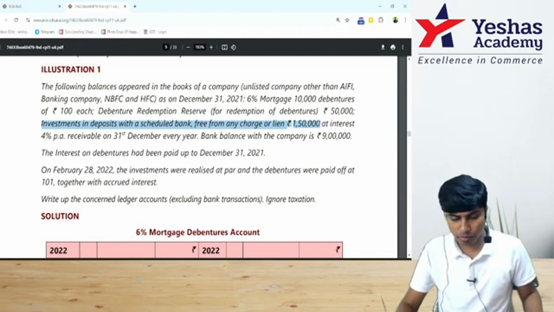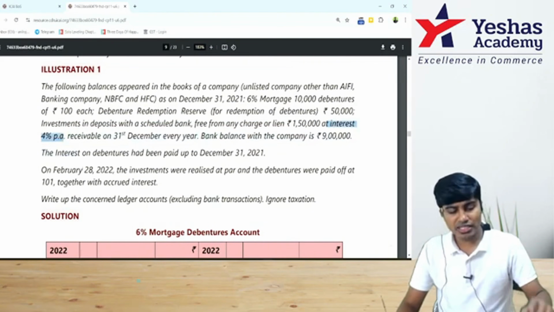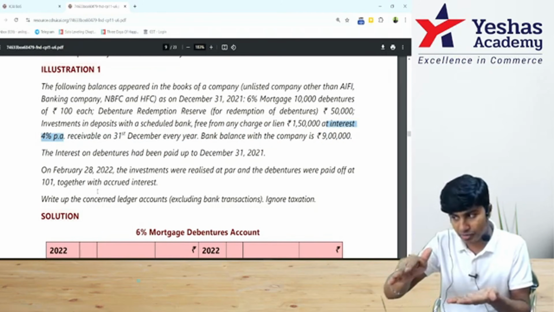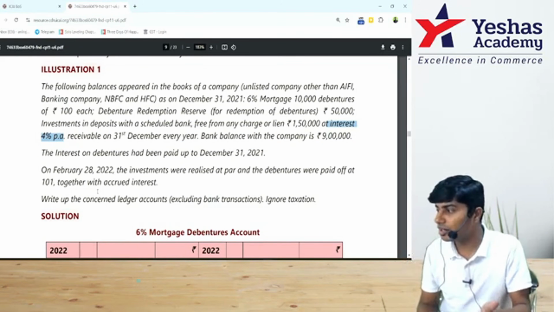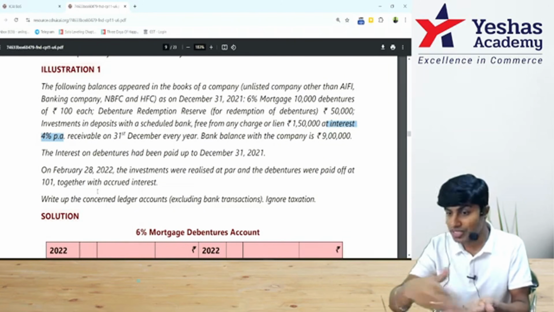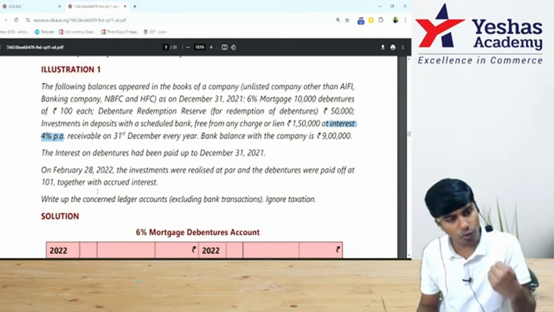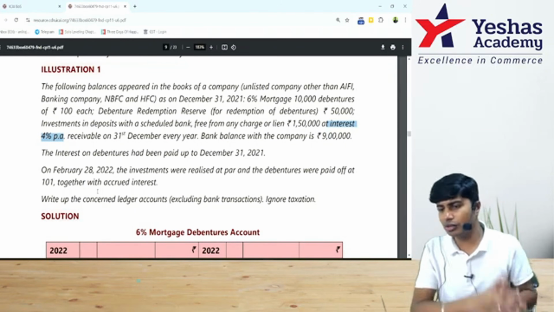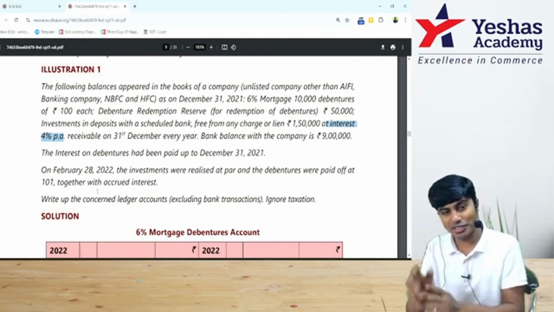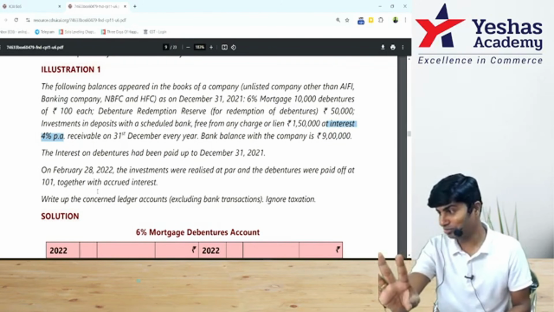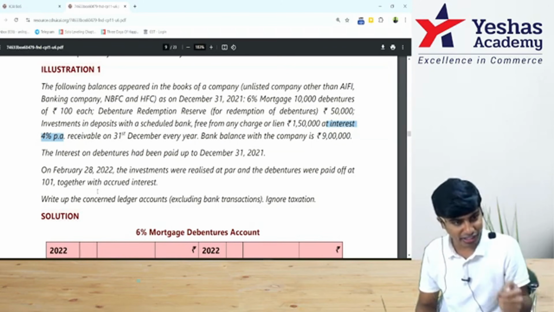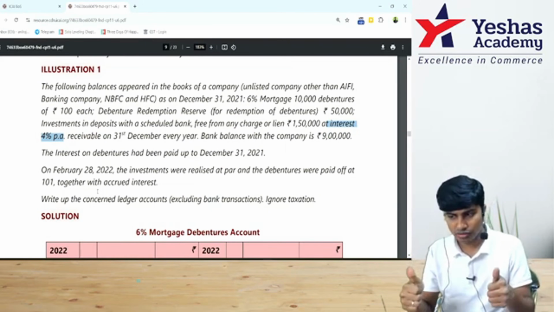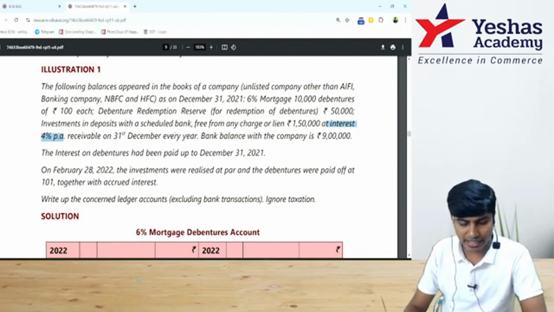But interest rate, they've told, be a little cautious, interest at 4%. This DRR investments will be held till the date of redemption. On the date of redemption, you will sell these DRR investments. Before sale, you will receive interest till that date and then you will sell. Before you sell the DRR investments, you will receive interest at 4% for the period that you held and then you will sell. You use that interest money and sale money to redeem your debentures. But again, before redeeming debentures, you will pay interest till the date of redemption. On the investments, you will receive interest till the date of selling. On the debentures, you will pay interest till the date of redemption. Understood? Continue.